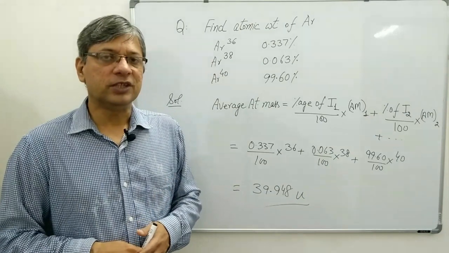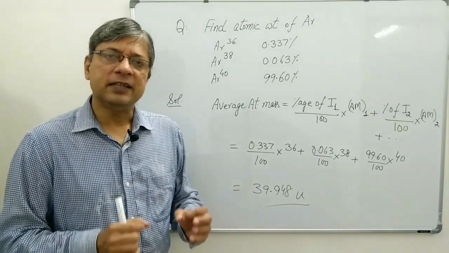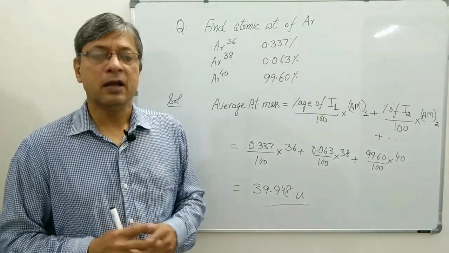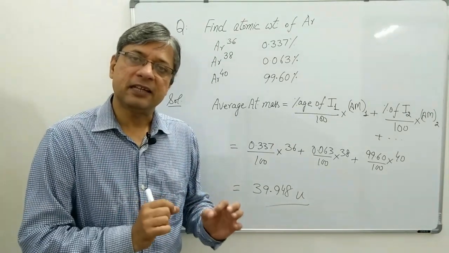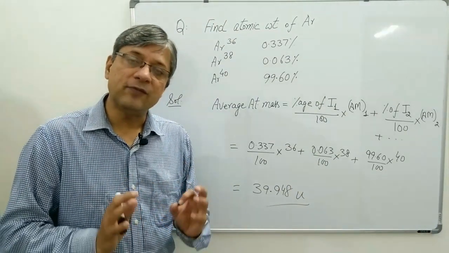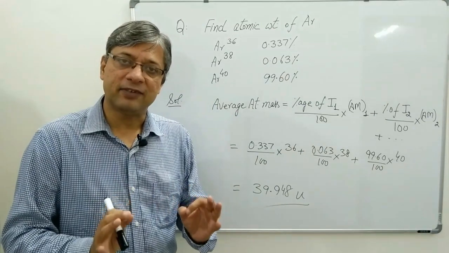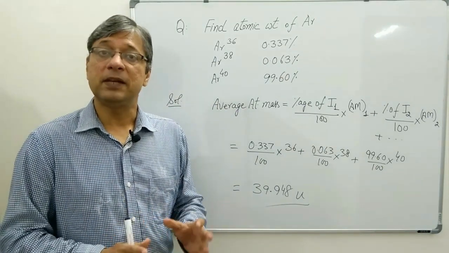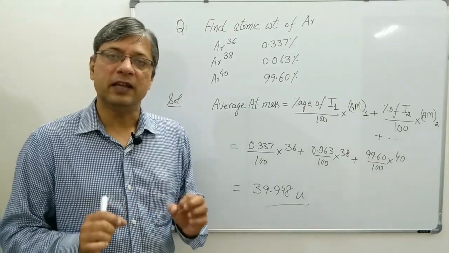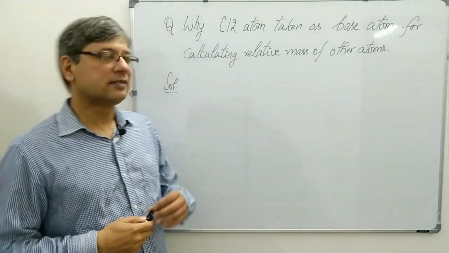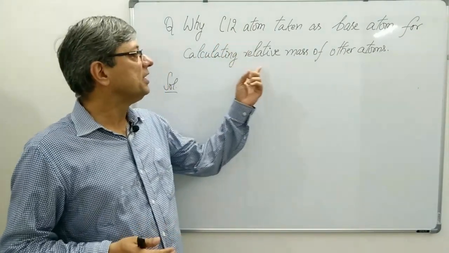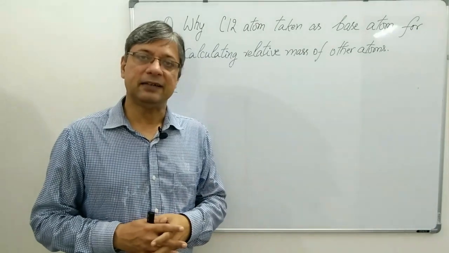Next very important question is, while calculating the relative masses of different atoms, carbon 12 has been taken as the reference atom. Why has carbon 12 been taken as a reference sample in place of hydrogen atom or oxygen atom? It is a very important question. Question is, why is carbon 12 atom taken as base atom for calculating relative mass of other atoms?